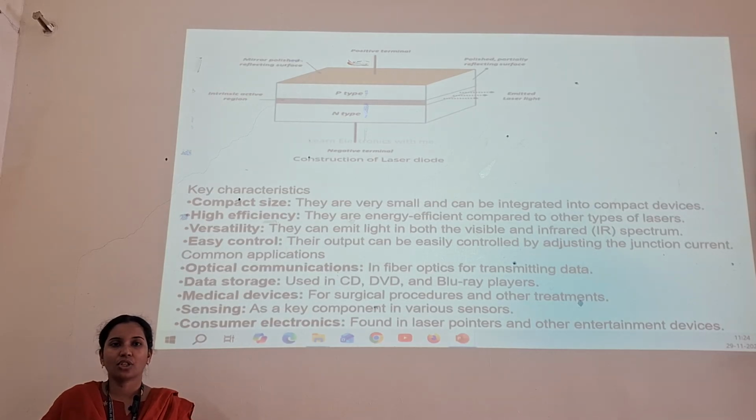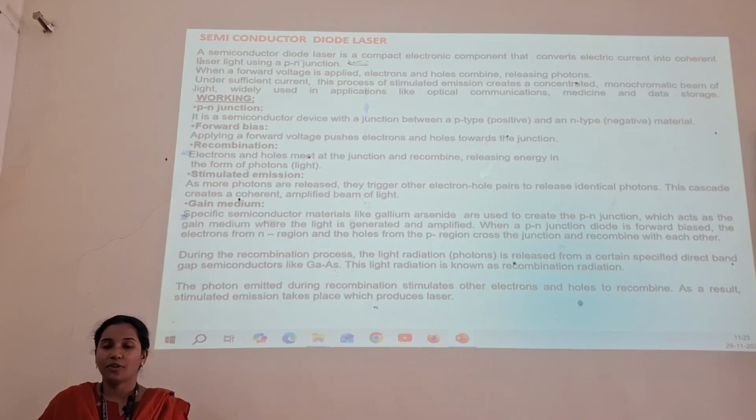Most of the time they are used in optical communication, especially in fiber optics to transmit data. To store data, they are used in DVDs, CDs and Blu-ray players. In medical devices, they are used in surgical procedures and treatments. In sensing, it works as a key component in various sensors. In consumer electronics, it works as a laser pointer. So that is how a semiconductor laser diode is used in various applications. It is a compact electronic component that converts electric current into coherent laser light by using the principle of PN junction diode in forward bias and stimulated emission.